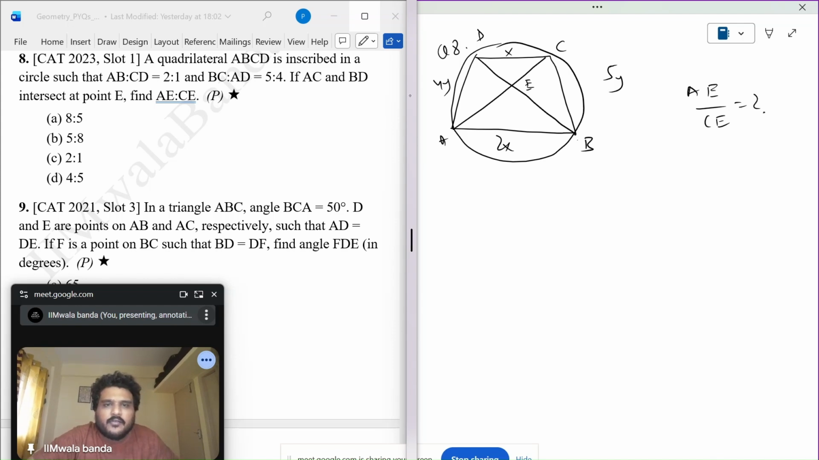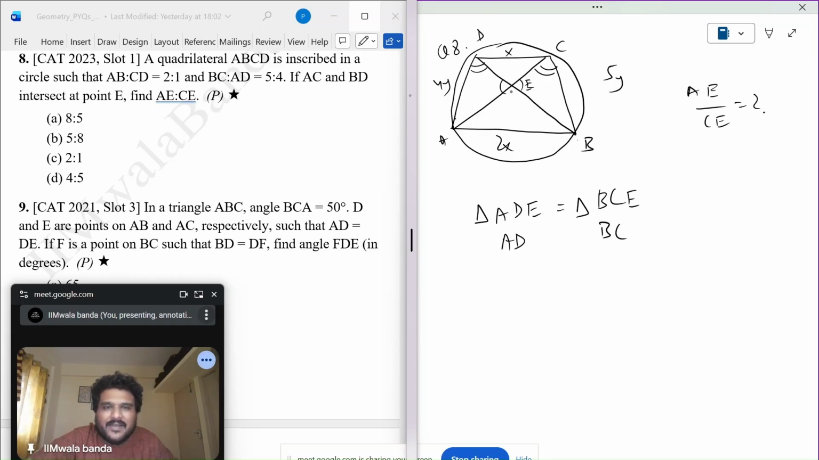We'll use similarity. Now, if you look at it, this angle and this angle should be equal. Correct? This angle and this angle should be equal, and so this angle and this angle will be equal. So from double A similarity, can I say triangle ADE will be similar to triangle BCE? So can I say that AD, because I know AD and I know BC and I'm interested in